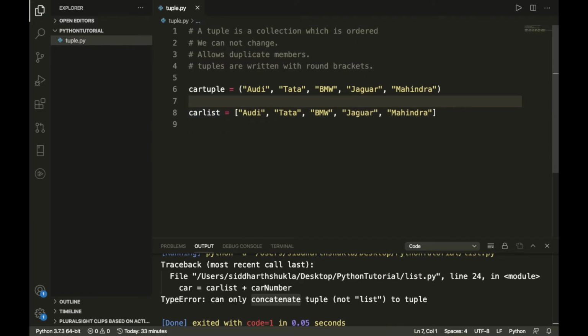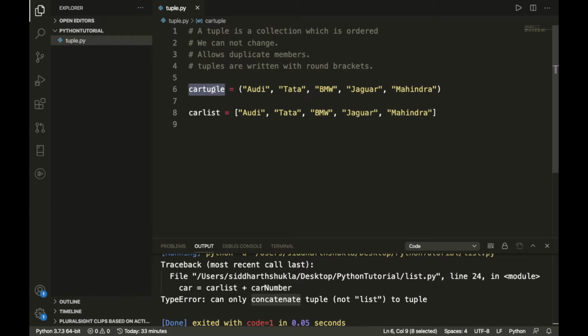A list starts with a square bracket, and a tuple starts with a round bracket. These are the basic differences.